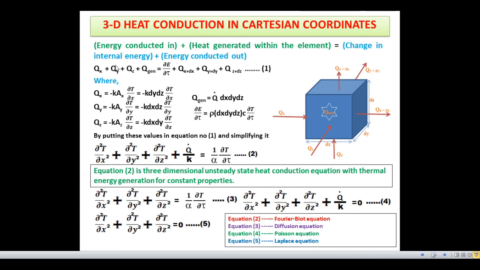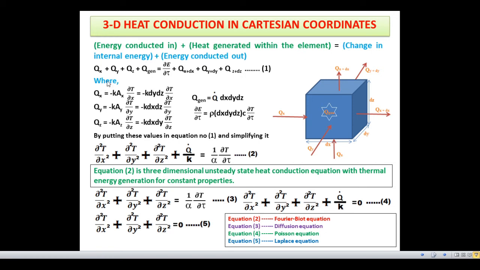Here, energy conducted in is equal to Qx plus Qy plus Qz, and energy generated within the element is Qgen, which is equal to dou E by dou tau plus Q at x plus dx, Q at y plus dy, and Q at z plus dz.